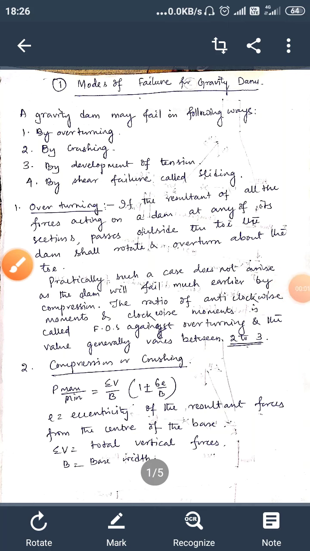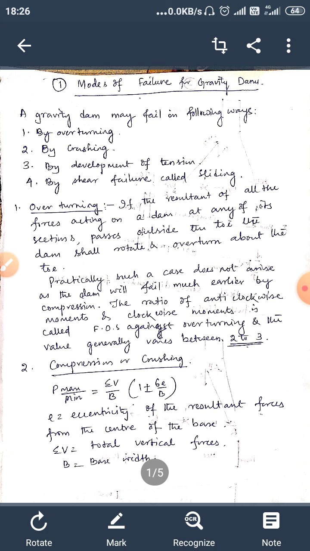Now we will see what the failure causes are for a gravity dam. Mainly 4 types of causes are there. A gravity dam fails due to 4 types of forces: by overturning, crushing, development of tension, and the last one is the shear failure.